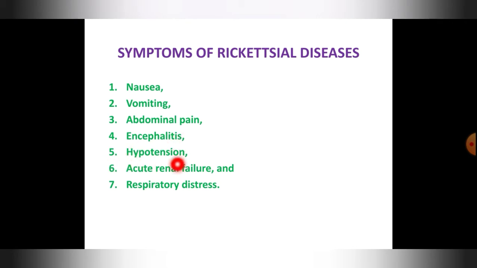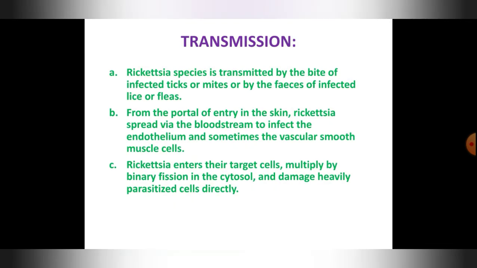Okay, then hypotension is also a symptom. Then acute renal failure, kidney failure, and kidney stone may also occur, and respiratory disorders can also be there. So how will this particular bacteria be transmitted? Transmission: Rickettsia species is transmitted by the bite of the infected ticks or mites.